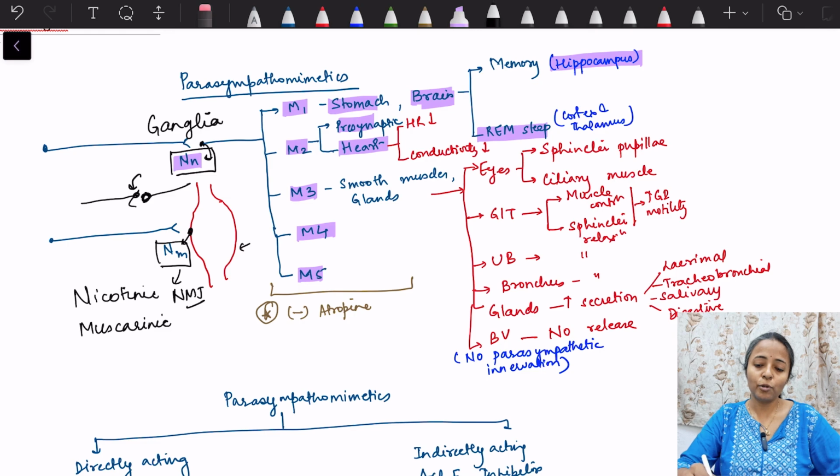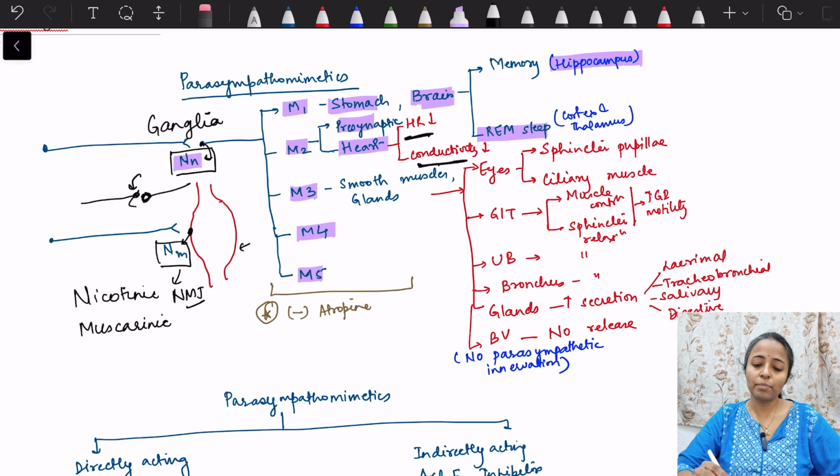In the heart, M2 is responsible for decreasing the heart rate and decreasing the conductivity. Sympathetic system increases heart rate, increases conductivity and increases contractility. Parasympathetic decreases heart rate, decreases conductivity, with hardly any effect on contractility. In the atria some effect is there, in the ventricle no effect.